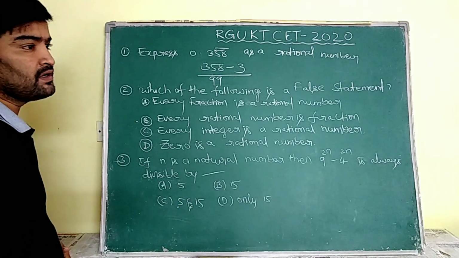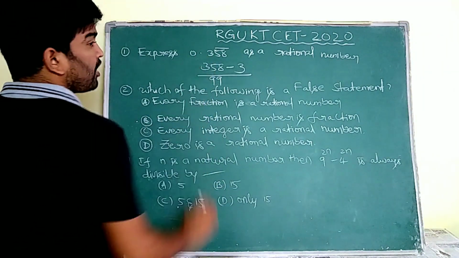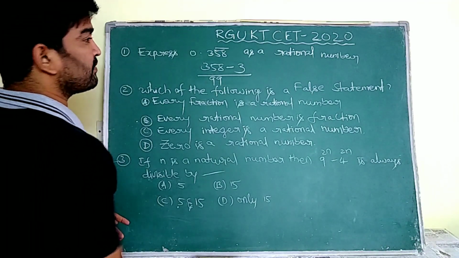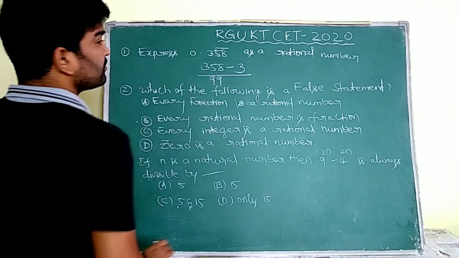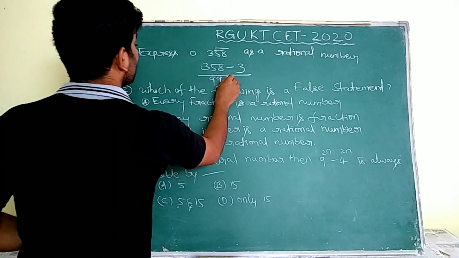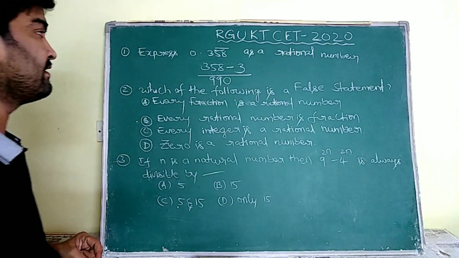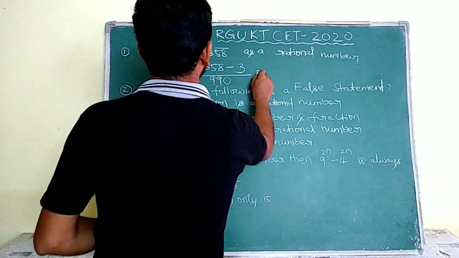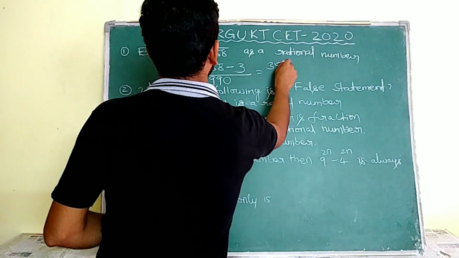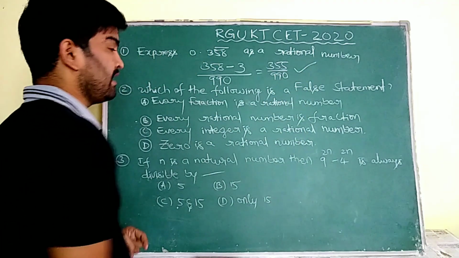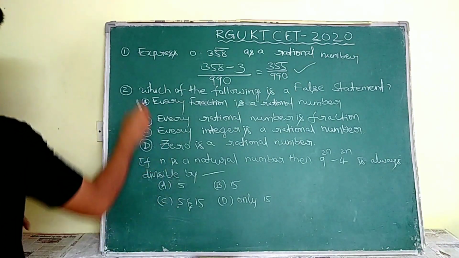Then after the decimal, we have to count how many digits are not under the bar. After the decimal I have only 1 digit without the bar, so I have to keep that many zeros beside the 99. This is the shortcut method to solve this. So 355 by 990 is our answer.